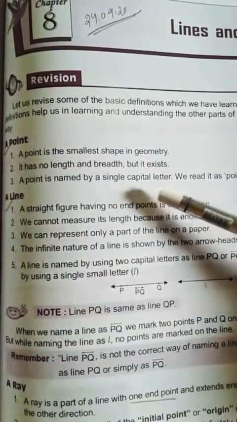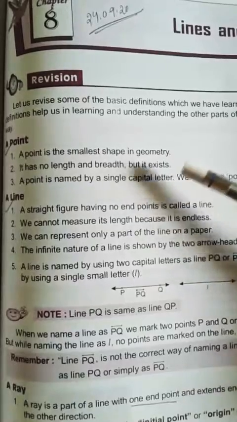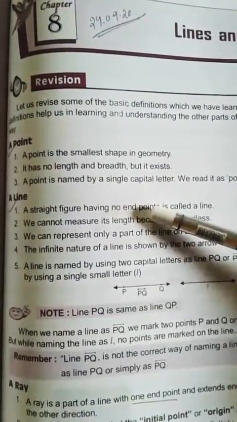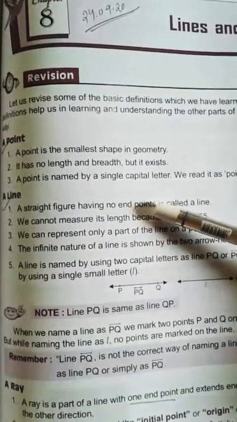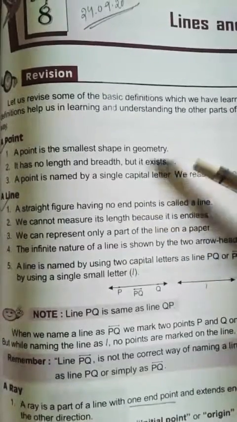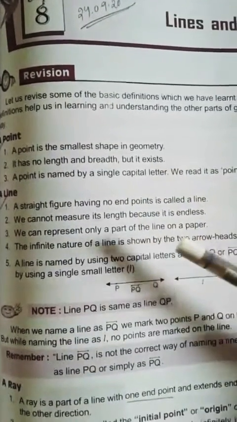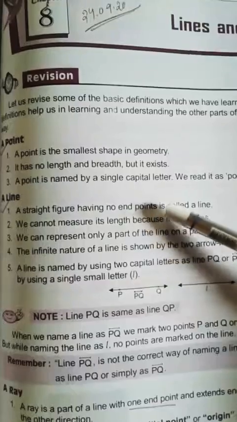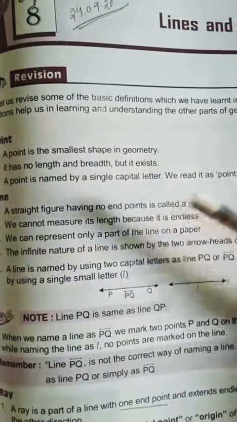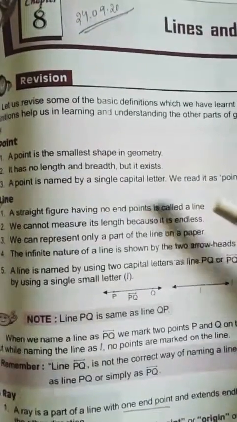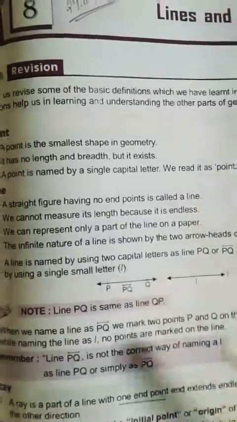A point is the smallest shape in geometry. It has no length and breadth, but it exists. A point is named by a single capital letter. We read it as point P.